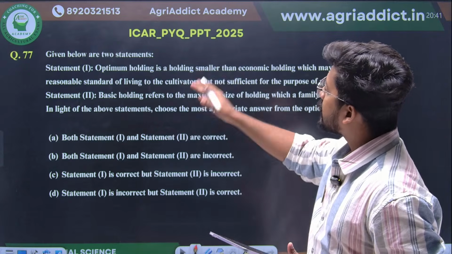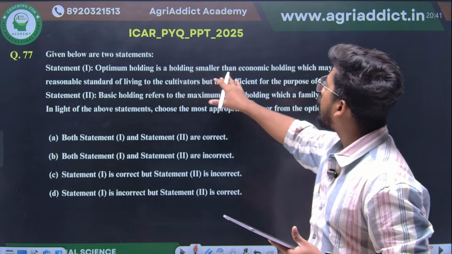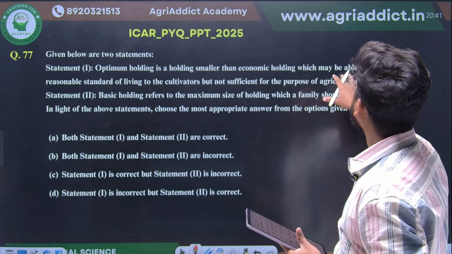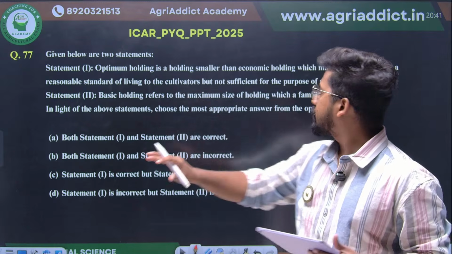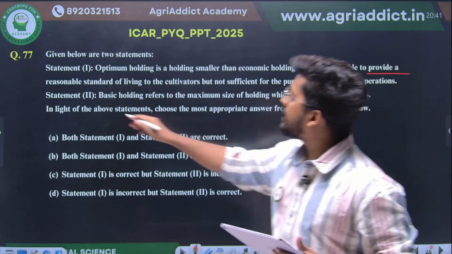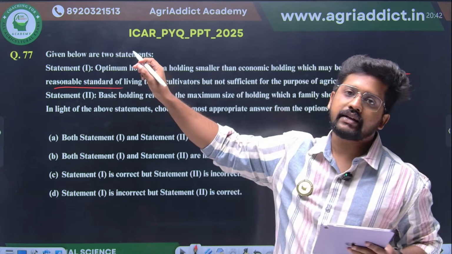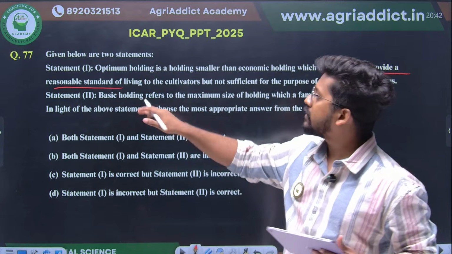So the statement is related to the same. Optimum holding is a holding smaller than economic holding which may be able to provide a reasonable standard of living. That is wrong, because providing a reasonable standard of living is none other than the economic holding. It's not the optimum holding.